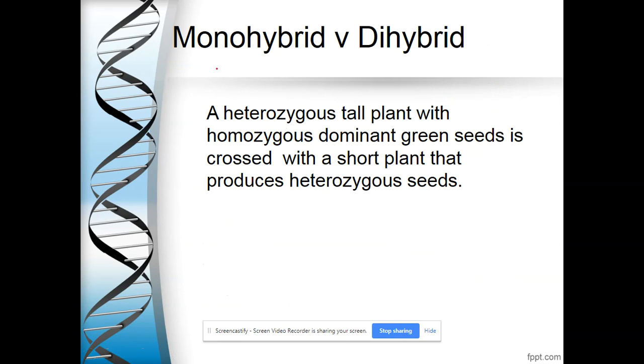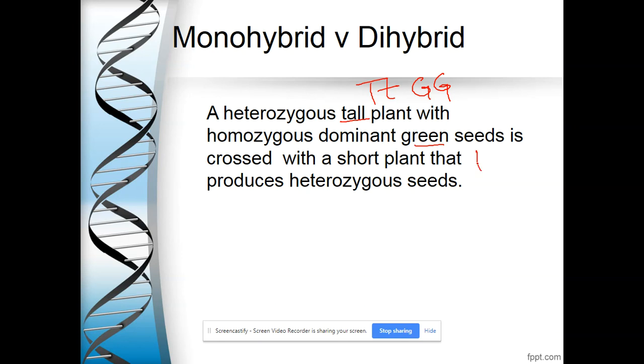Good. So we talked about mono versus di. Mono means one, di means two. So in this instance, I'm looking at a plant that is tall and has green seeds, heterozygous tall and homozygous dominant green seeds.